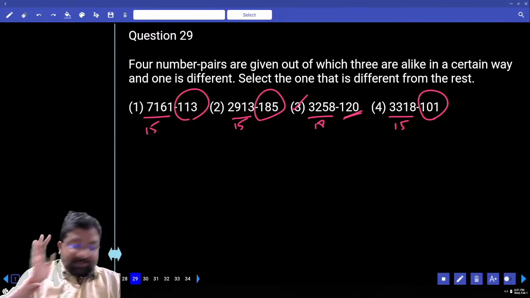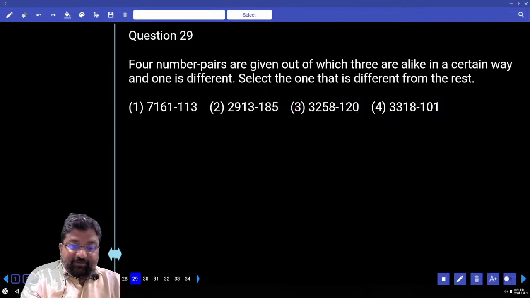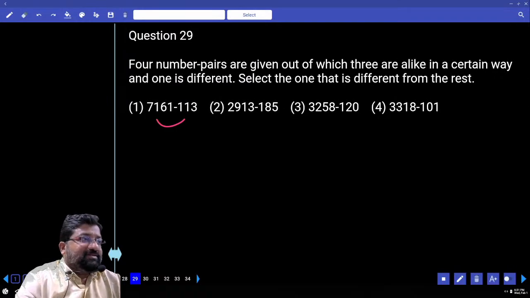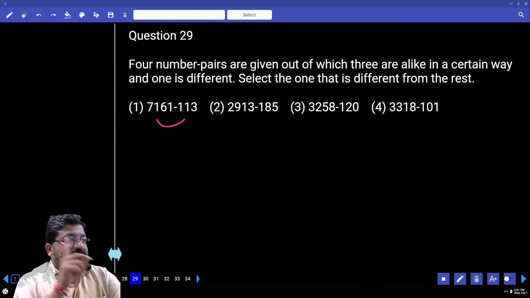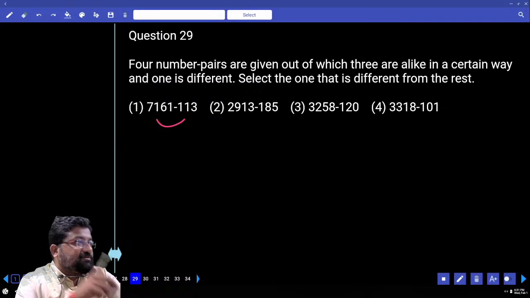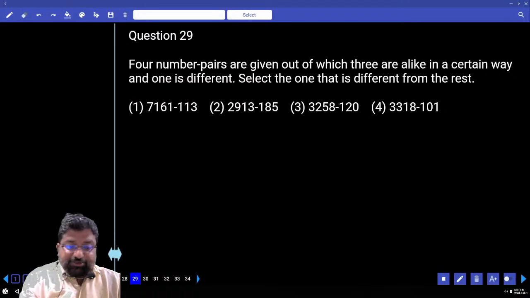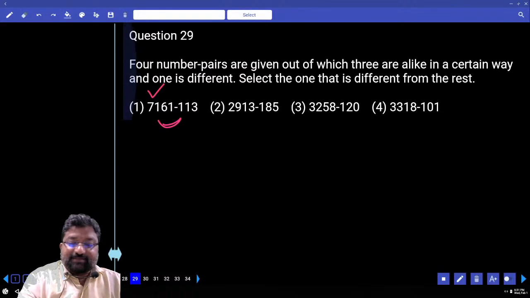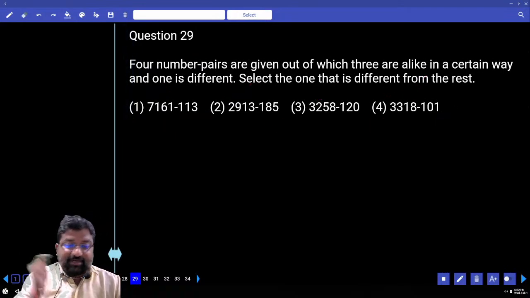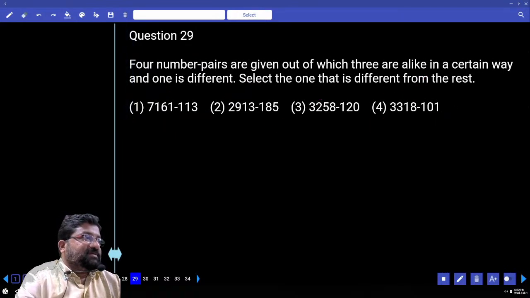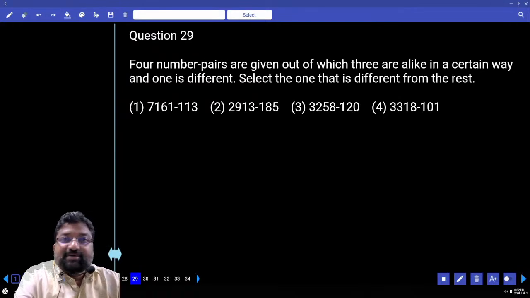Is this clear? When he is giving us a pair of numbers, for sure the second one will be related to the first one, or else the first is related to the second, and they will follow exactly some sort of pattern. So compulsorily there should be a relationship between them. You're not supposed to treat this separate and that separate. There is some relationship between those numbers, and you have to find out that particular relation, and that is very, very important. And this one is pretty tough. It is not that easy.